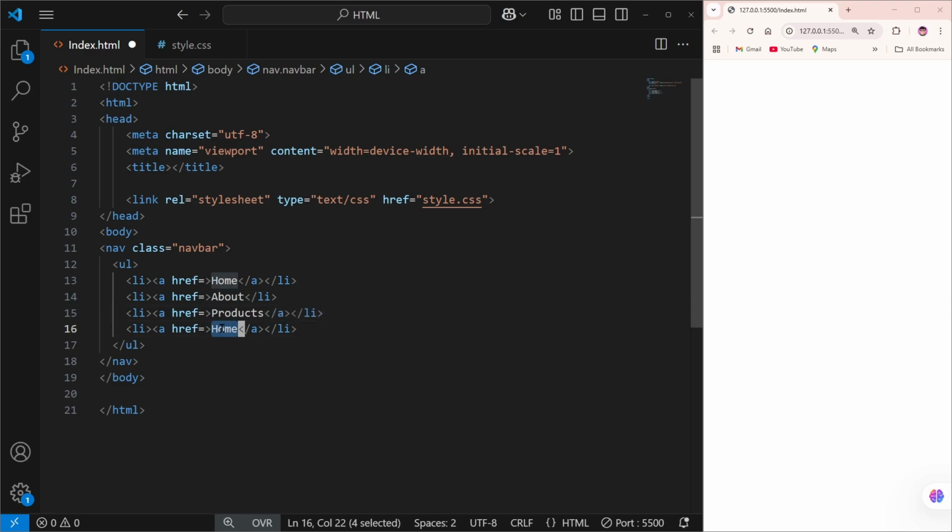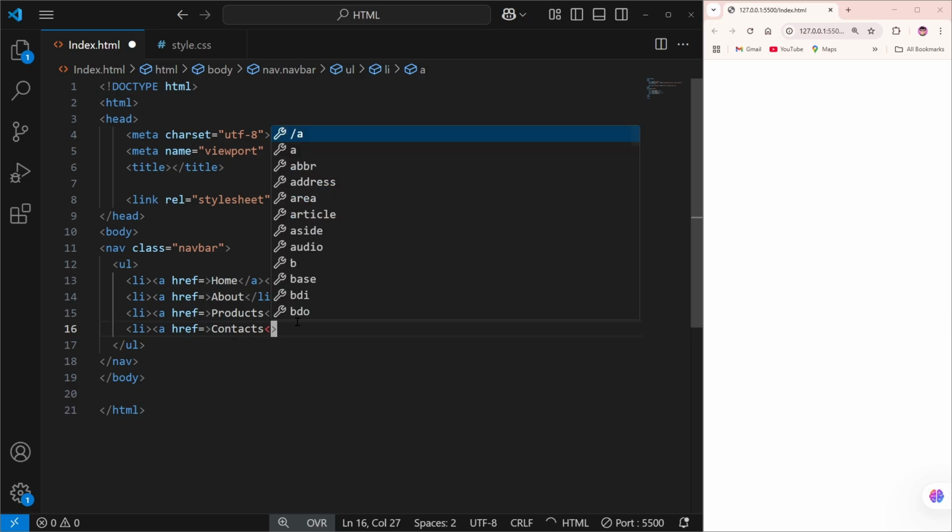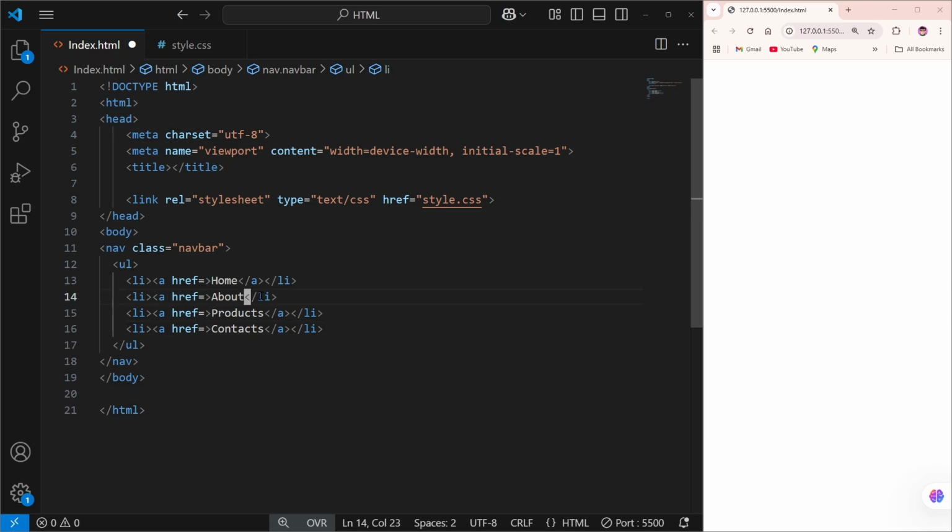Into the copies we can simply add About, then Products, and then we name the last one Contacts. You can see here I didn't close the anchor tag, so I'll click over here and close it using a closing anchor tag, and then we need to give the closing li tag. That's it. After that you can see we closed the ul tag over here.